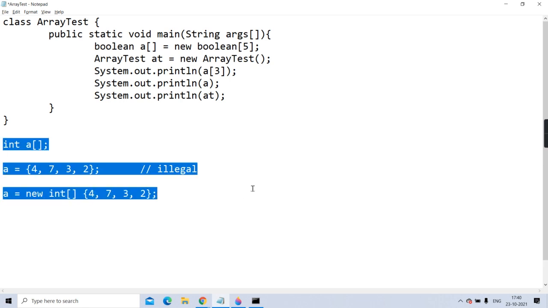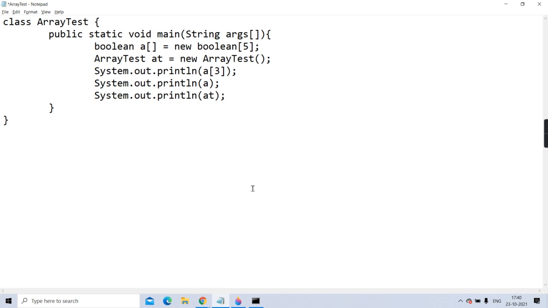If you want, I'll just quickly give one more example. That boolean I'll keep as it is. Suppose I'm writing System.out.println a.length, can we do it? Yes, we can access that length property. That itself proves that as it is a property and you are accessing it by dot, this itself proves your array is an object of its proxy class. Getting? Suppose I am creating a double array. Suppose double b square brackets equal to, and directly I am writing the values.